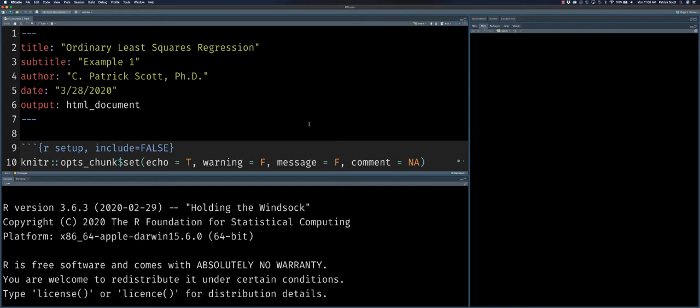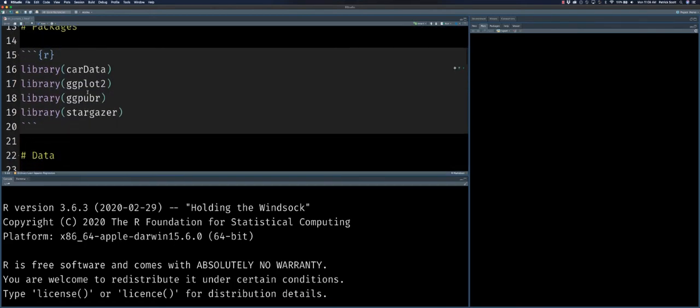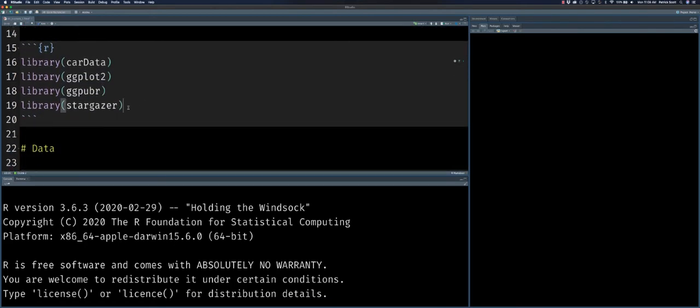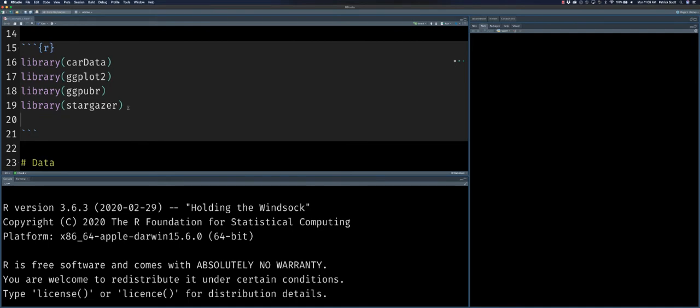So I've just reopened the R Markdown file that we're working out of, and I can see a couple things that I need to change. First off, I'm going to change the date. It's been a couple days since I recorded the first video, so I'll update that. I'm also going to add a new library to the initial chunk that specifies the libraries or packages that we need. I'm going to put in library Rmisc, for miscellaneous.